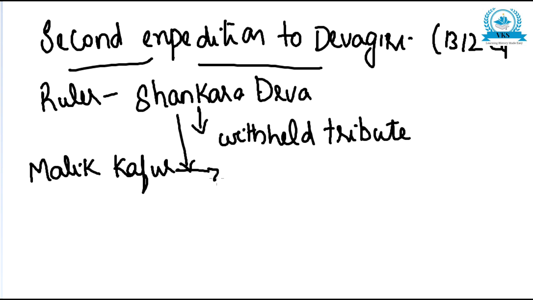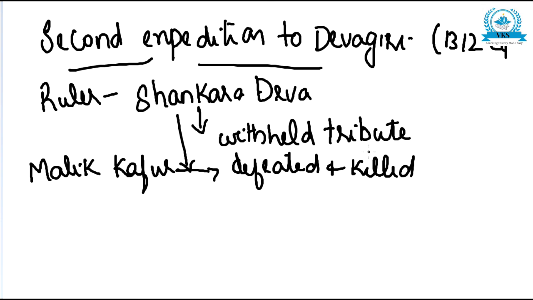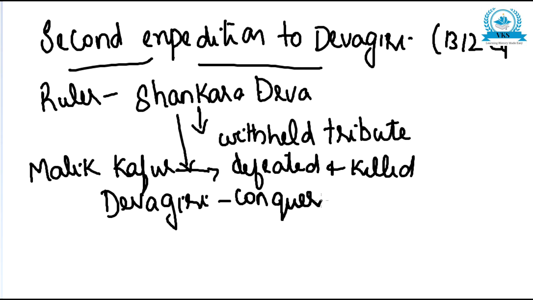So Malik Kafur defeated, and not only defeated but killed, Shankara Deva. So that was what happened in the second expedition, and Devagiri was conquered and made a part of the Delhi Empire. Devagiri was conquered by Alauddin Khilji because the king was defeated and killed, and it was made a part of the Delhi Empire. So in the second expedition of Devagiri, why did it happen?